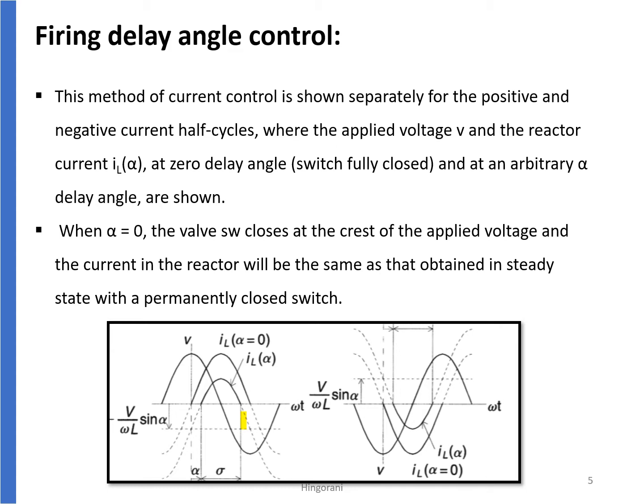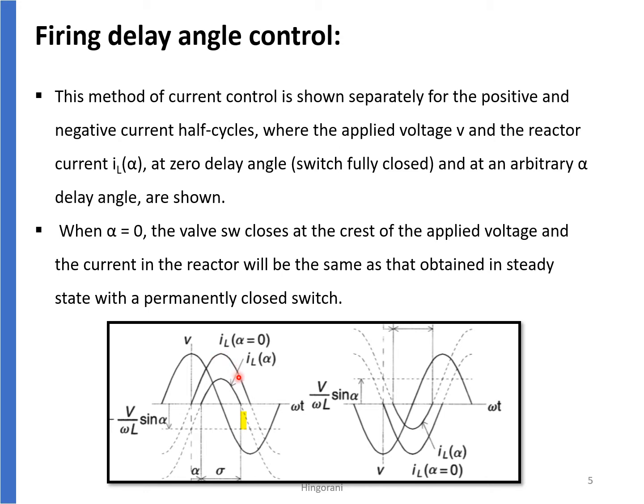Firing delay angle control. This method of current control is shown separately for the positive and negative half cycles, where the applied voltage V and the reactor current IL of alpha, at zero delay angle and at an arbitrary alpha delay angle, are shown. When alpha is equal to 0, the valve switch closes at the crest of the applied voltage and the current in the reactor will be the same as that obtained in a steady state with a permanently closed switch.